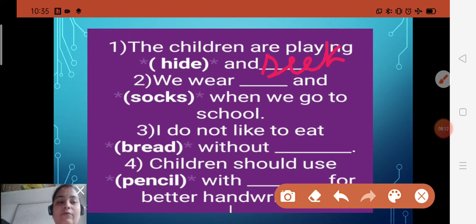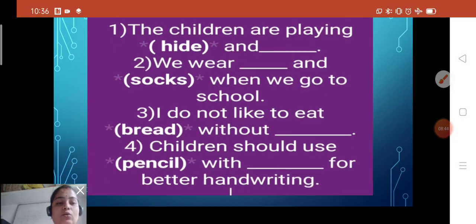Now: we wear dash when we go to school. We wear dash and socks. Yes, we wear shoes and socks. Without shoes we cannot wear socks only, and without socks we cannot wear shoes. So there you will fill in shoes. What is the spelling of shoes, my dear? SHOES. So we wear shoes and socks when we go to school.